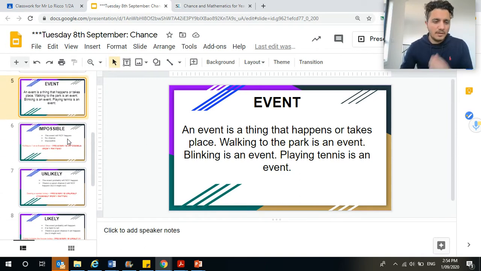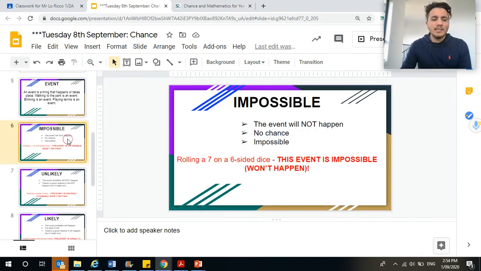Let's go through the probability scale again. It starts from the lowest one, which is impossible. Impossible means it cannot happen. So let's look at the example that I put there. Rolling a 7 on a 6-sided dice. That event is impossible. It can't happen because there's no number 7 on a 6-sided dice.